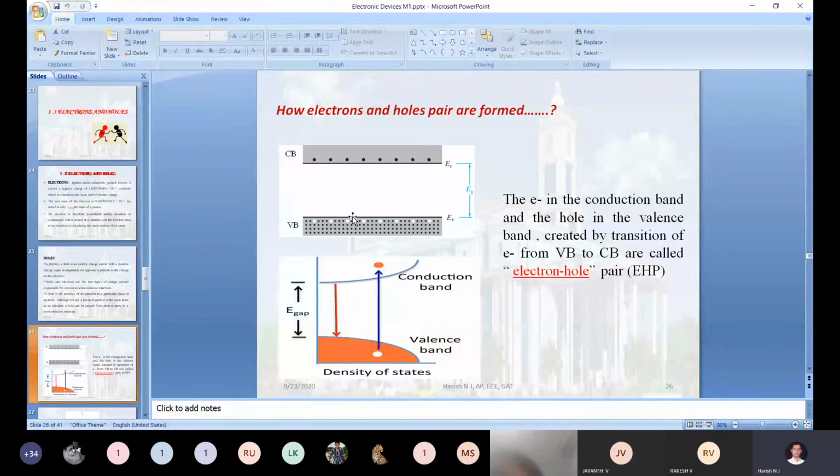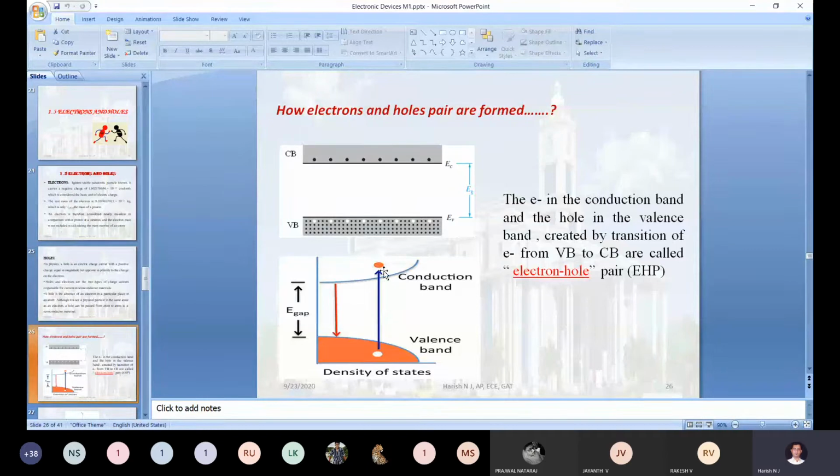Based on that electron, or the distance between the valence band and the required position, that much energy we need to provide to that particular electron to shift it to the particular location. That information we get from these two lines, the red color line as well as the blue color line. The red color line has a smaller distance and the blue color line has the largest distance. If I want to shift this particular electron to this particular position in the conduction band, I need to apply this much energy.